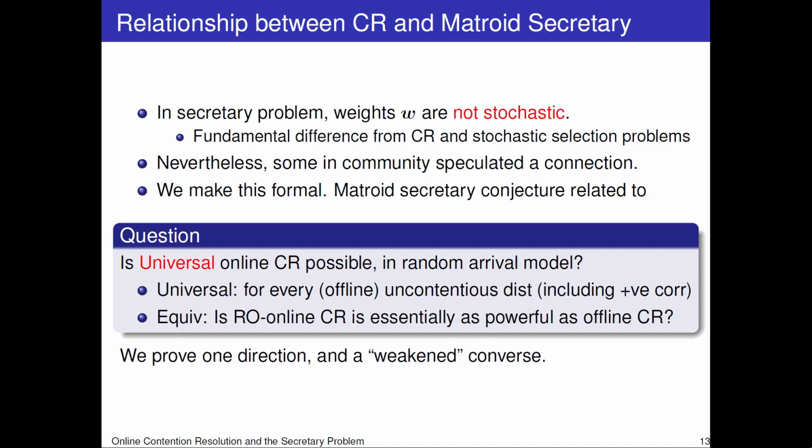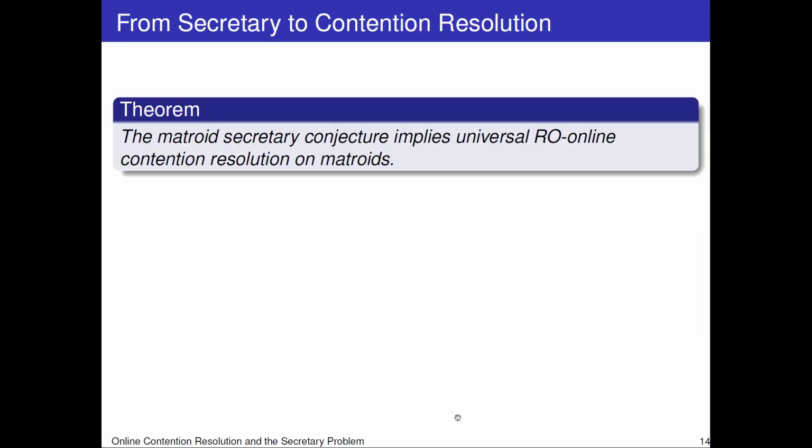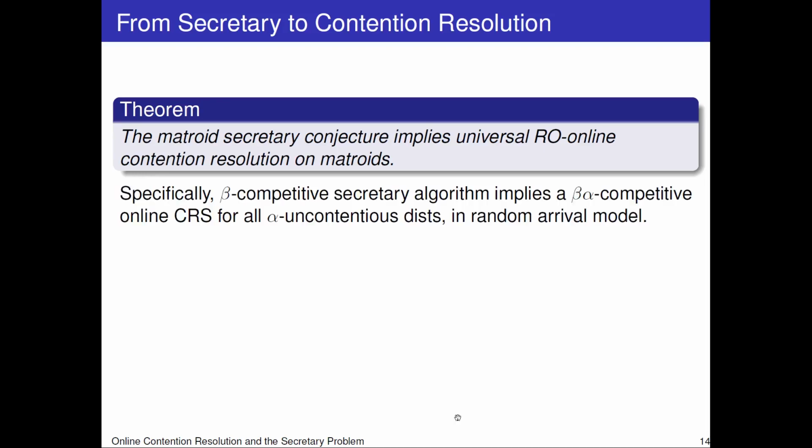We reduce the Matroid Secretary problem to and from this question. One of our reductions is unequivocal. The other reduction has a caveat in it. So let's now talk about the first direction, which states the following. The Matroid Secretary conjecture implies universal online contention resolution in the random arrival model on Matroids. So in other words, if you have a beta competitive secretary algorithm, that gives you a beta times alpha competitive online CRS for all alpha uncontentious distributions.